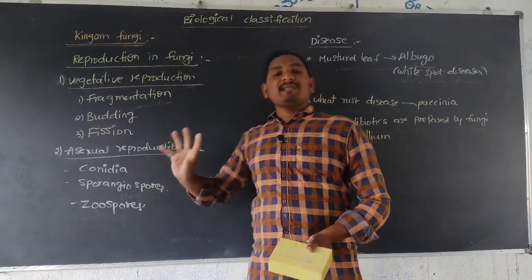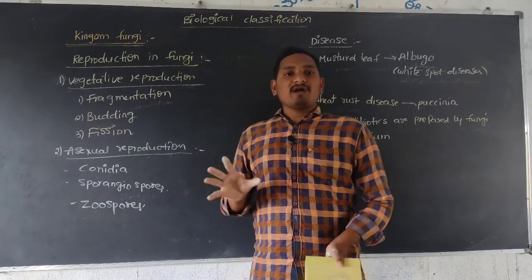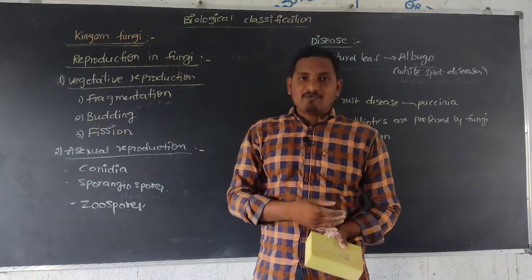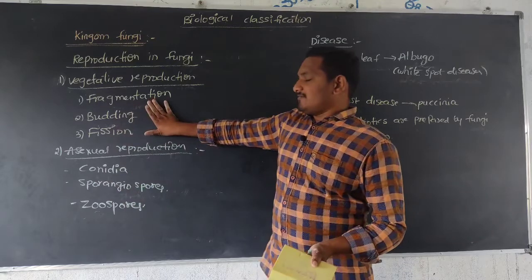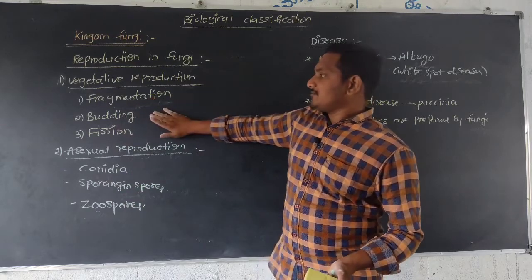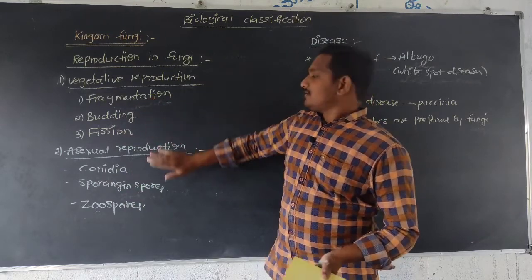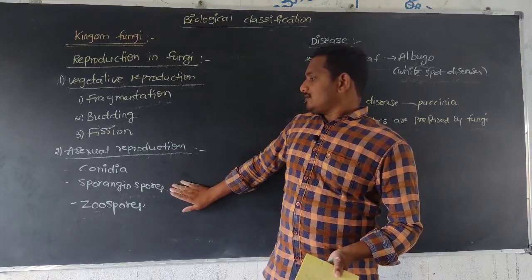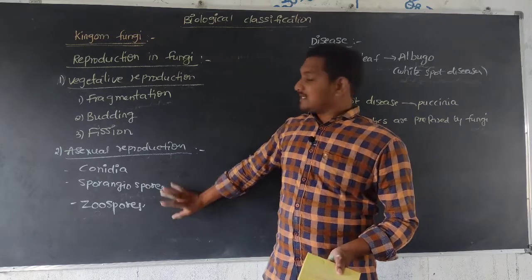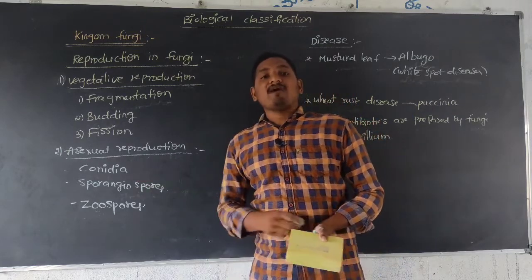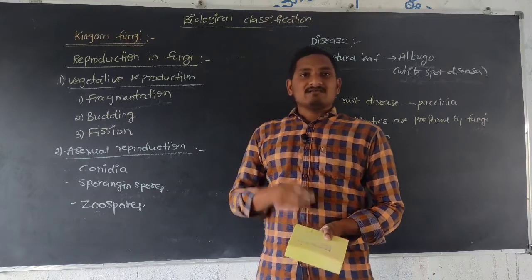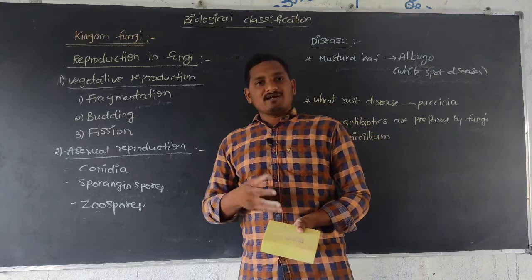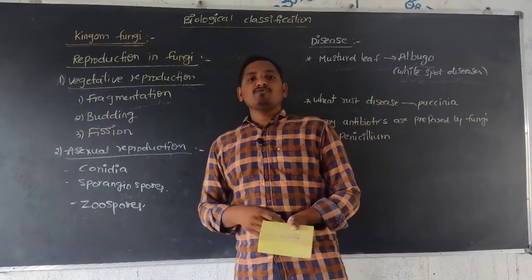These spores are mainly formed on the body of the fungi. After maturation, they detach from the fungi and grow independently as a new fungus. So, vegetative reproduction is by fragmentation, budding and binary fission.